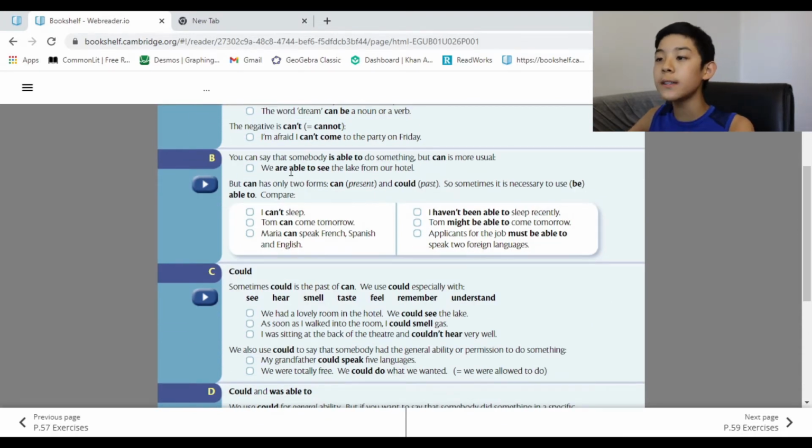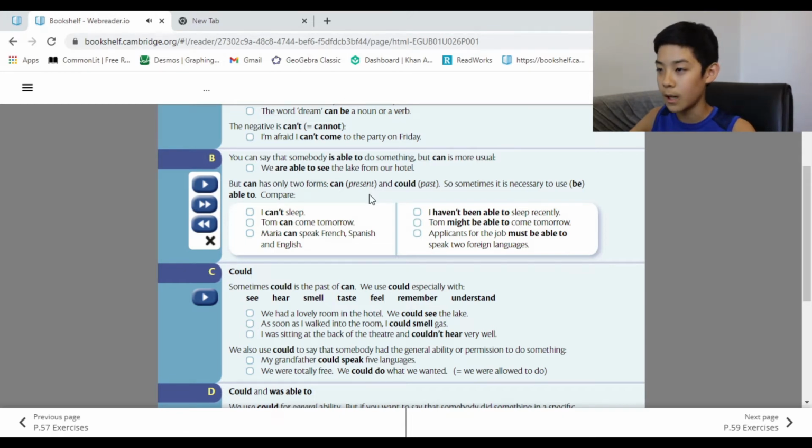You can say that something is able to do something, but can is more usual. So you can say, we are able to see the lake from our hotel.